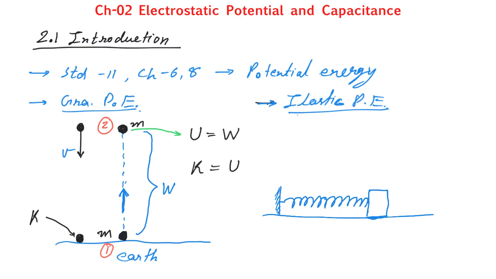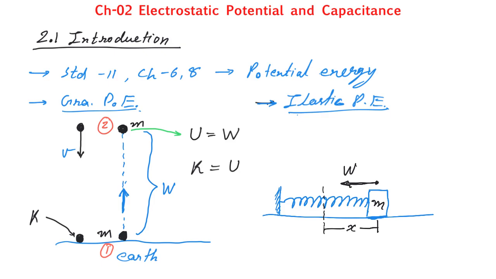Now if we push this block inside, this block is having mass m. If we push this block inside, and suppose the block is reaching up to here, the distance traveled by this block is, let us say, x. So the work will be done.